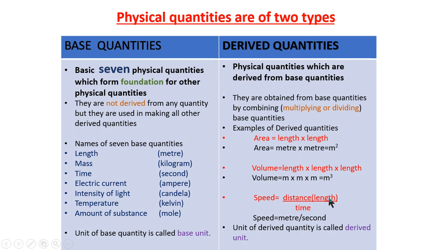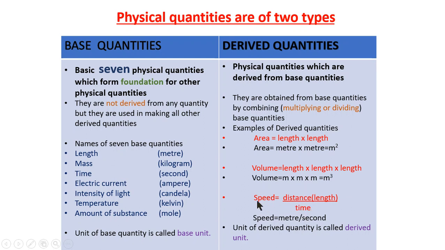Distance is a measurement of length, so length is a base quantity, and time is also a base quantity. We are dividing two base quantities to make a derived quantity. Here we are multiplying base quantities and we are getting a derived quantity. Here again we are multiplying base quantities and a derived quantity is obtained. And here we are dividing two base quantities and we are getting a derived quantity.